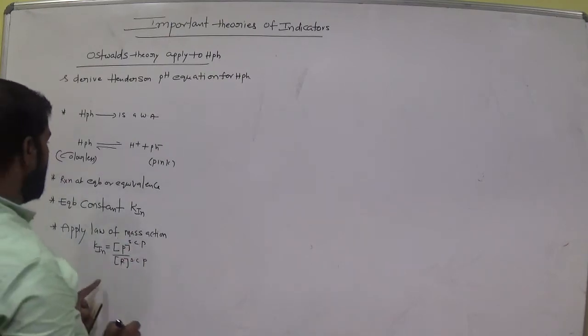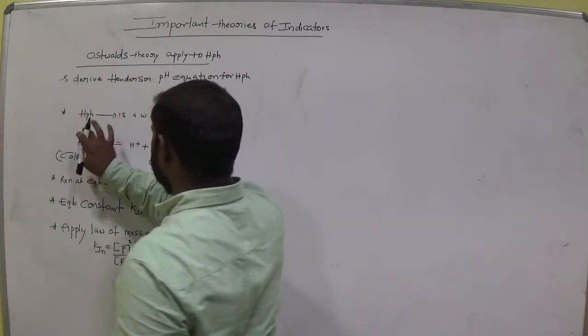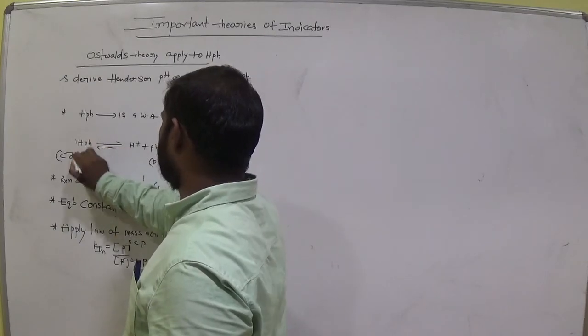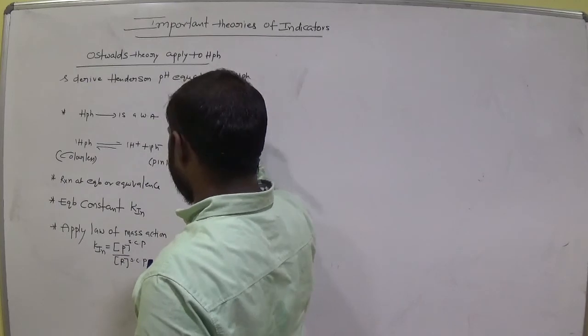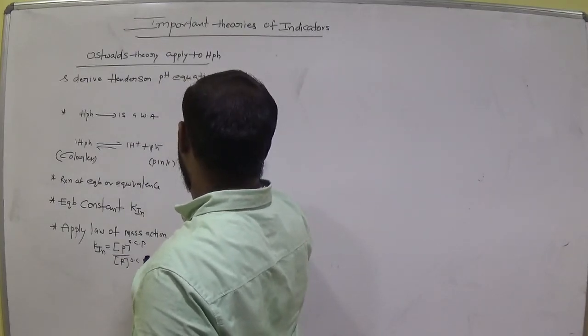Okay. So now apply this one. These are the products, these are the reactants. The stoichiometric coefficients are 1, 1, 1, written as powers. And Kin is equal to